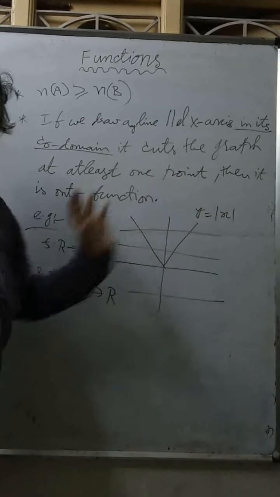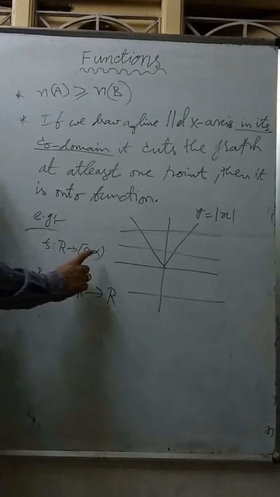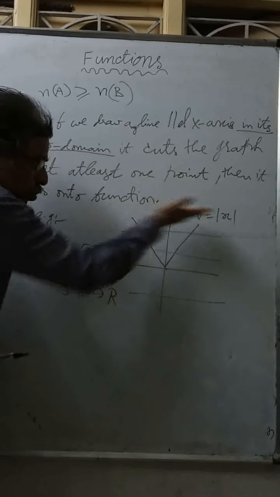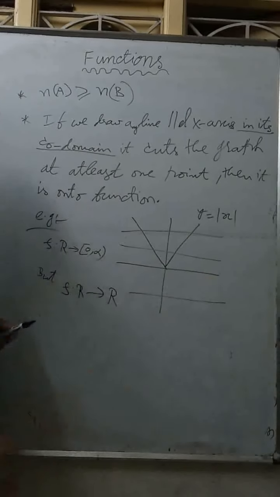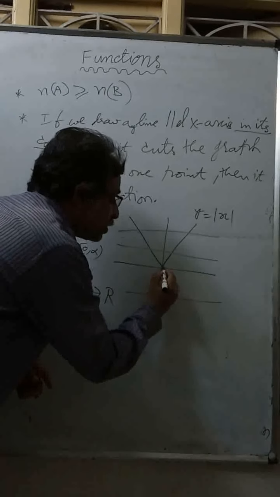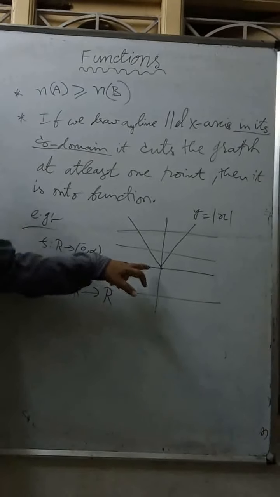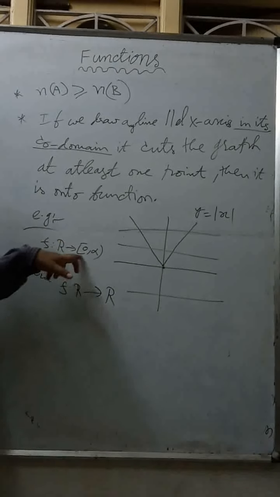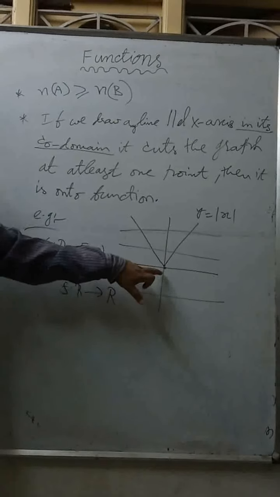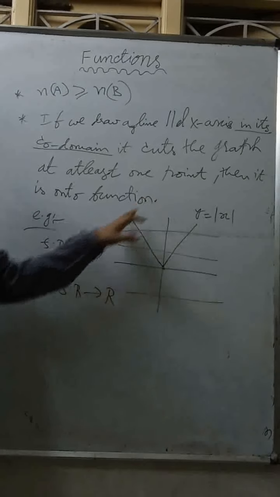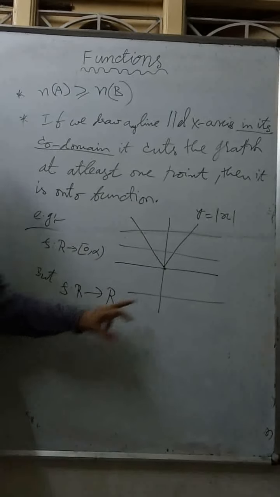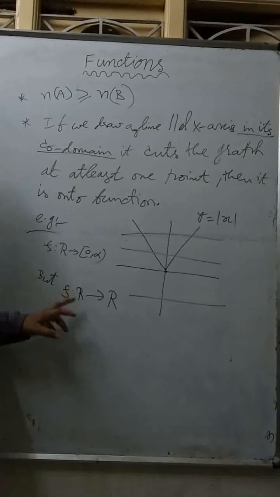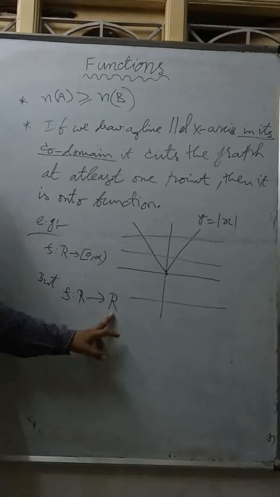Same y is equal to mod x. If I am taking the codomain as 0 to infinity, every line in this codomain is cutting at 2 points, or if I take 0, at 0 it is cutting at 1 point. I am including 0 here, so this is also cutting at least 1 point. So this is onto. But if I am taking R to R, this is not cutting, so this is not onto if the codomain is given as R.